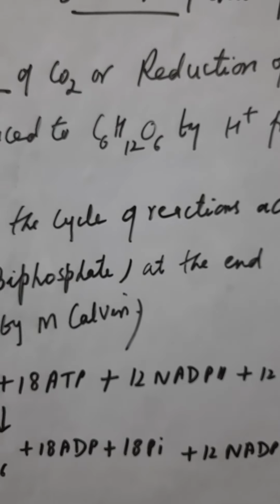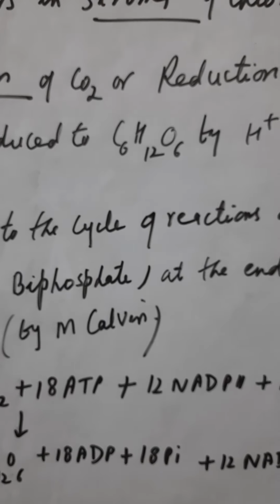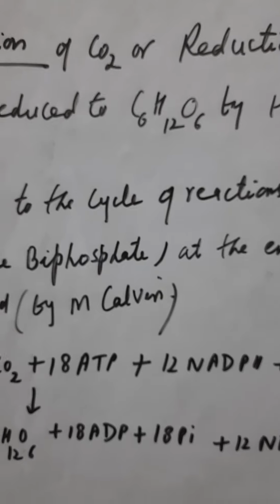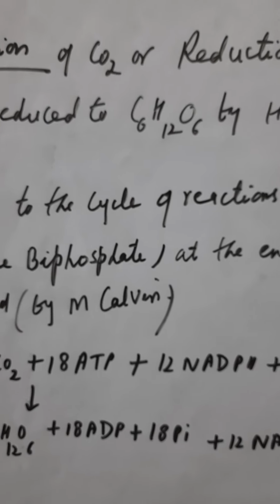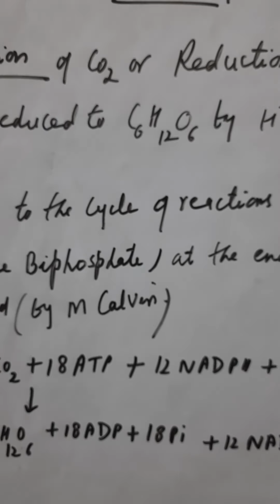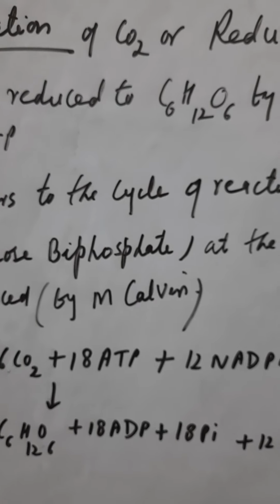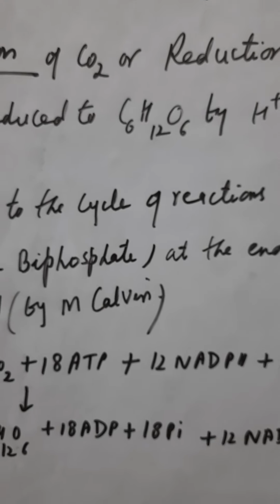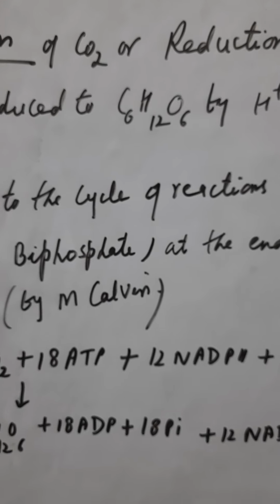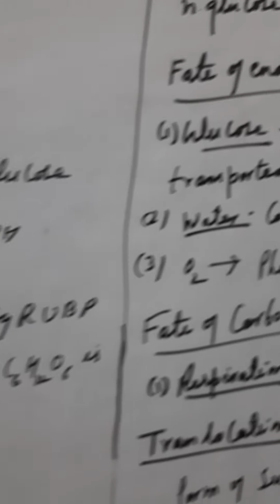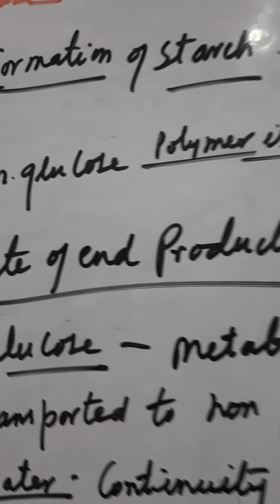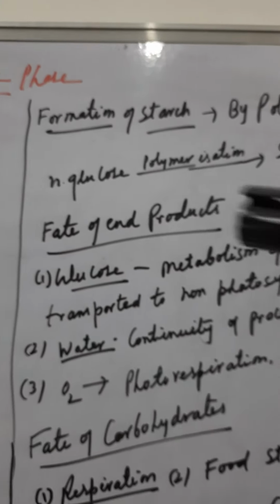And children, don't confuse. When the overall reaction of photosynthesis is asked, you will have to write the reaction which I told you last time, that is 6CO2 plus 12H2O, like that equation, where there is formation of oxygen along with water, and the glucose. Then, next is the formation of starch. Formation of starch takes place by the polymerization process.